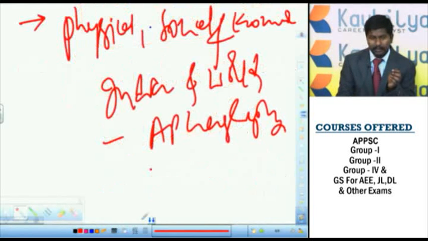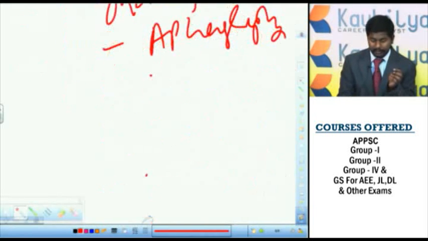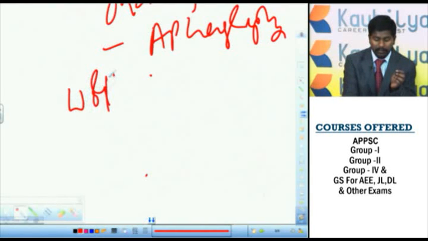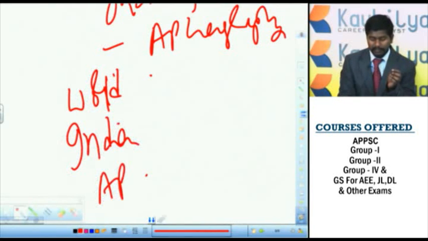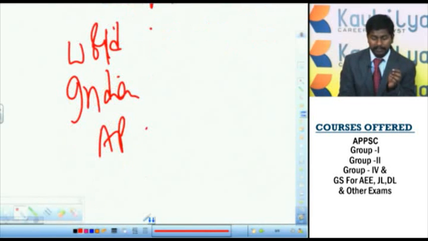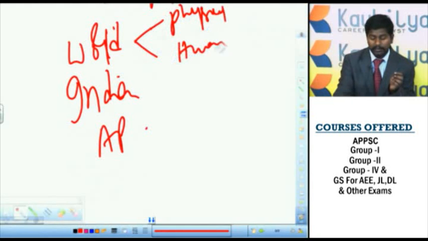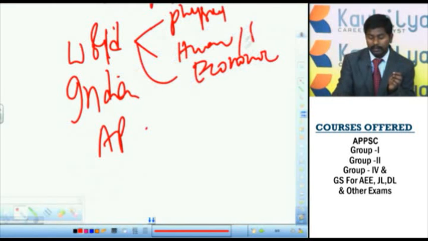That means the geography subject can be divided into 3 parts: world geography, Indian geography and AP geography. Again, world geography has world physical geography, world human or social geography, and world economic geography.